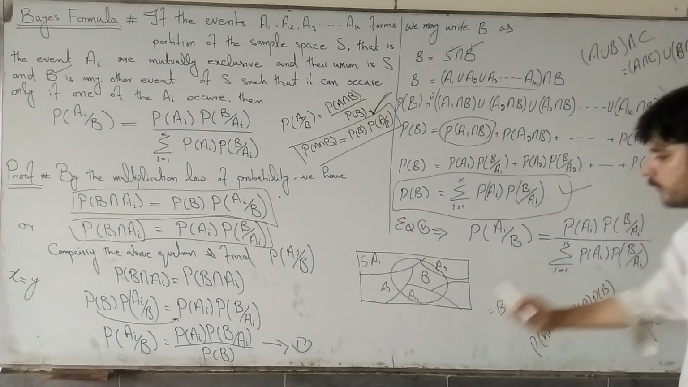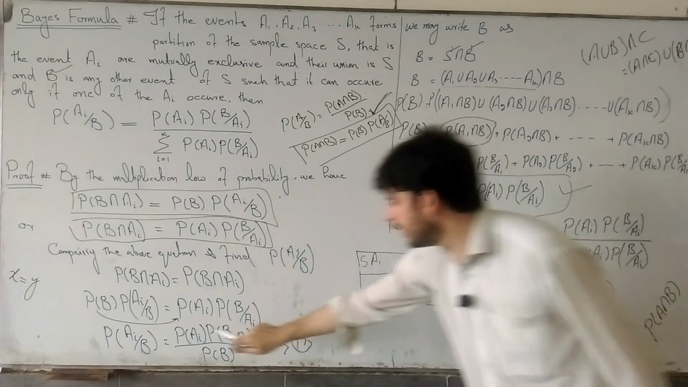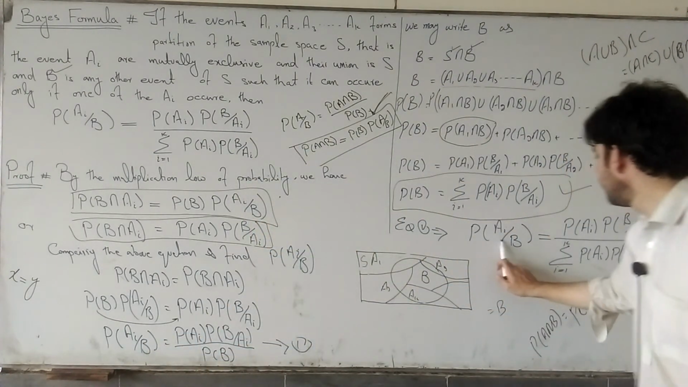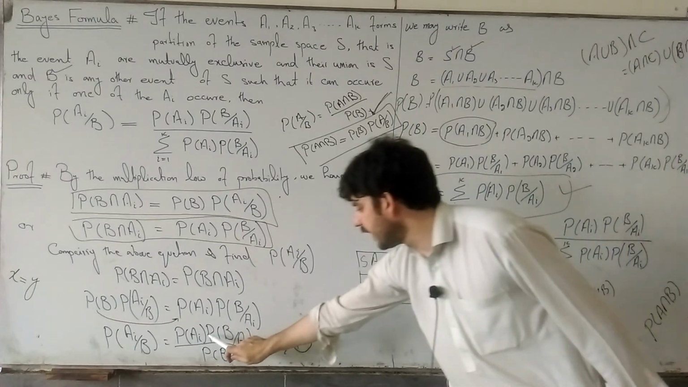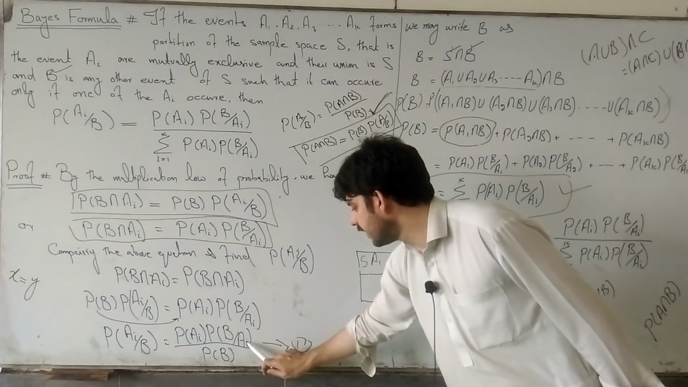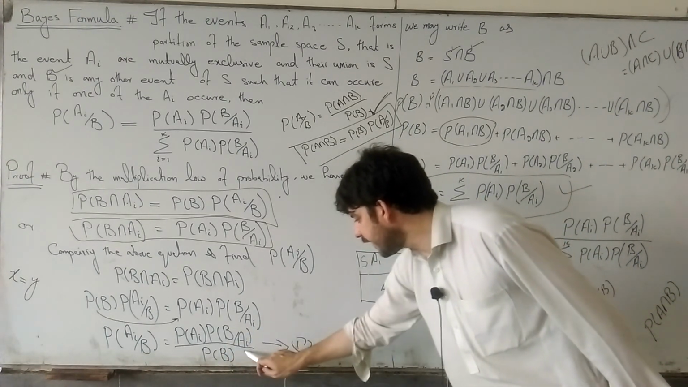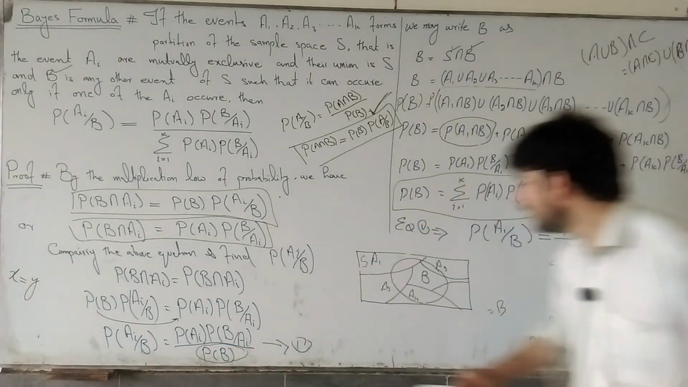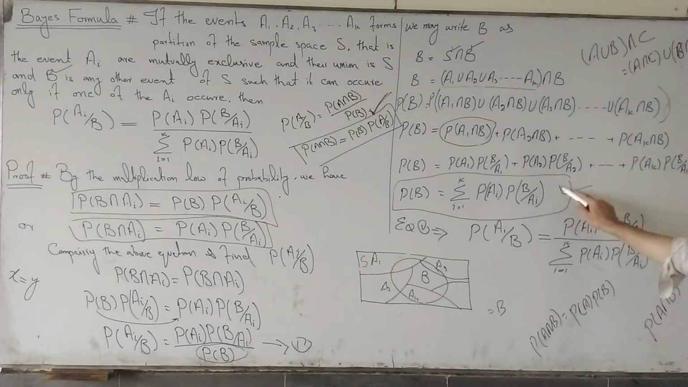Now putting this value in equation number 1, probability of AI given B is equal to probability of AI, probability of B given AI, whole divided by probability of B. So putting the value of probability of B in equation number 1, we will get this formula, and this formula is called Bayes formula.